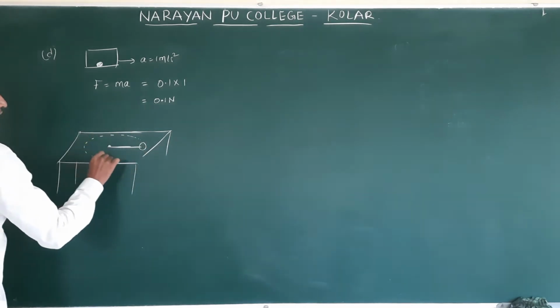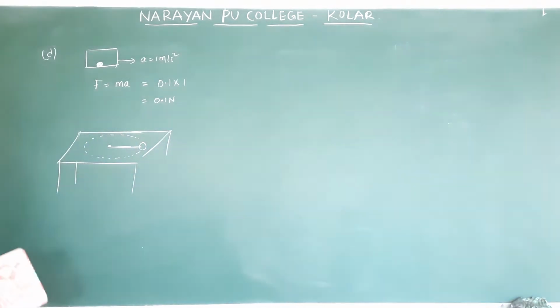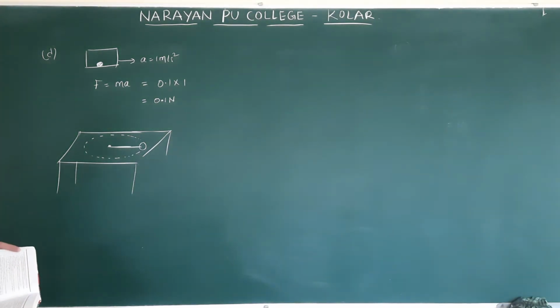It is moving around like this. One end of the string is connected to the particle of mass m and the other end to a small peg on a smooth horizontal table.